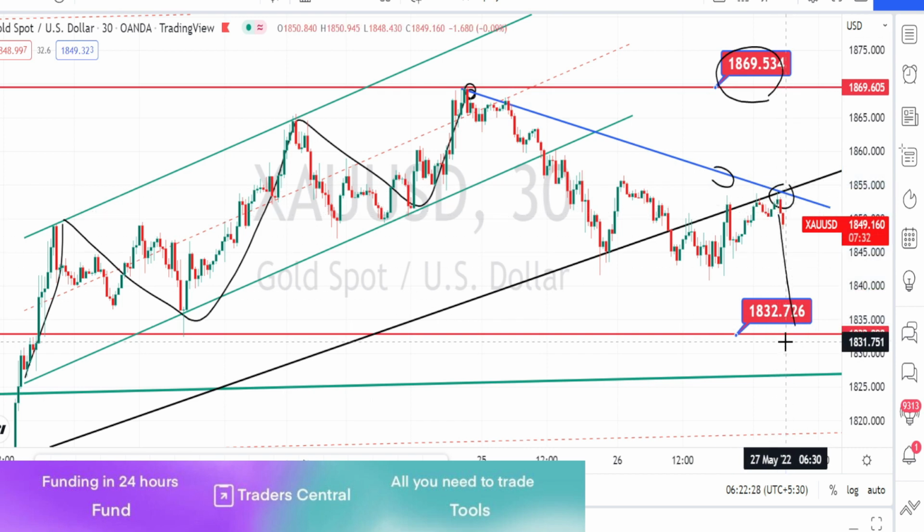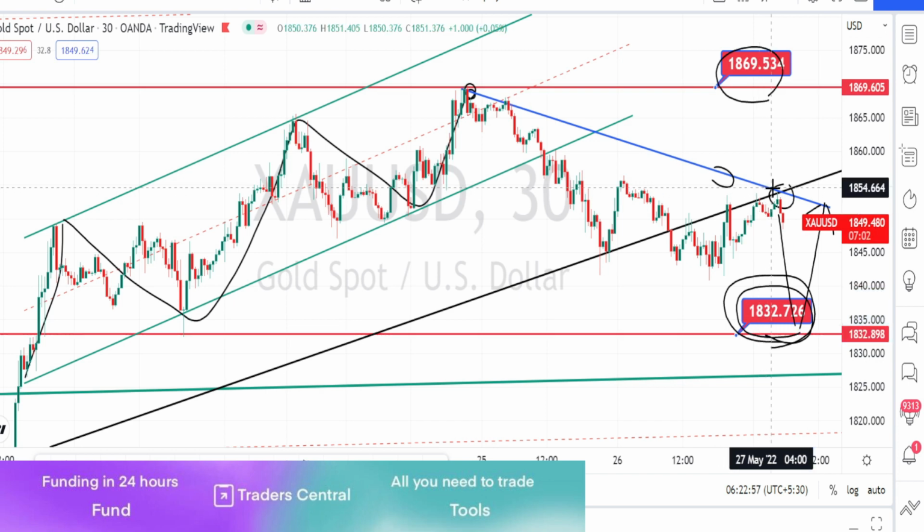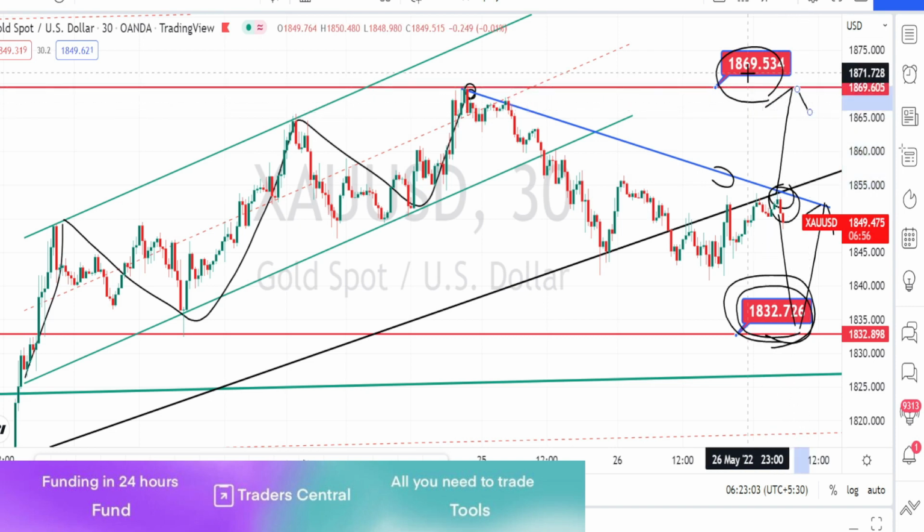If the bearish trend continues, we can expect it to take support at the higher time frame support level of 1832, then to bounce back on the bullish retracement because it is a very strong support level from the higher time frame. And if the price action breaks this resistance line, next level of resistance is going to be the higher time frame resistance level, which is around 1869.